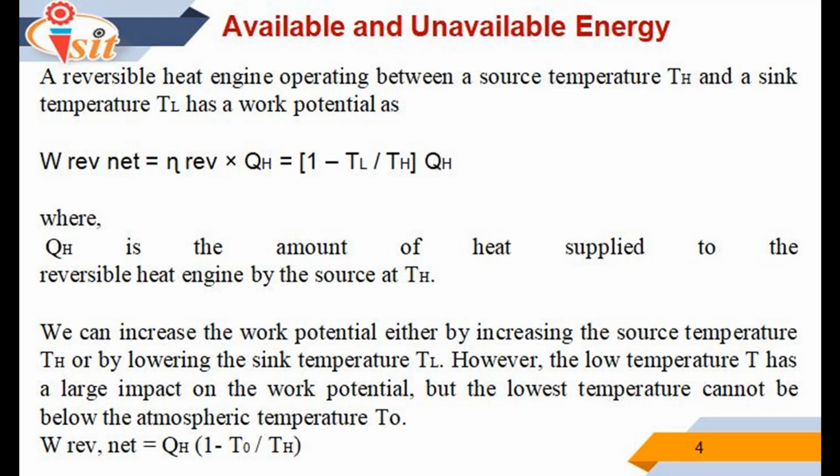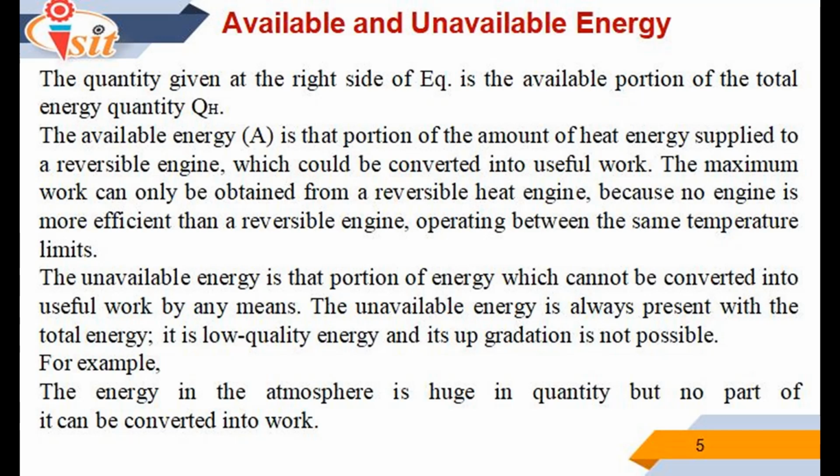We can increase the work potential either by increasing the source temperature TH or by lowering the sink temperature TL. However, the lower temperature TL has a large impact on the work potential, but the lowest temperature cannot be below atmospheric temperature T0. Means equation becomes work reversible net is equals to QH into bracket 1 minus T0 divided by TH. The quantity given at the right side of equation is available portion of the total energy quantity QH.